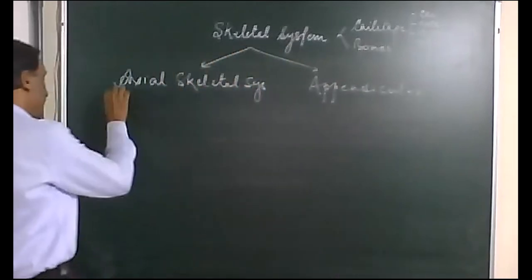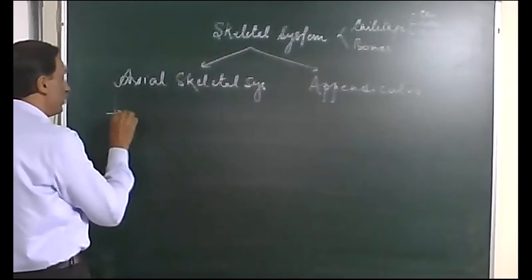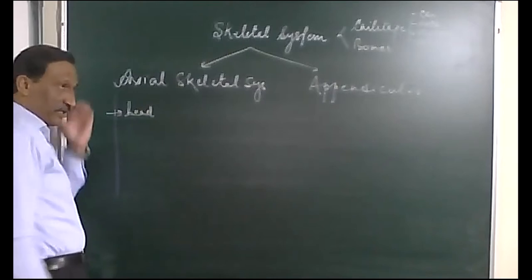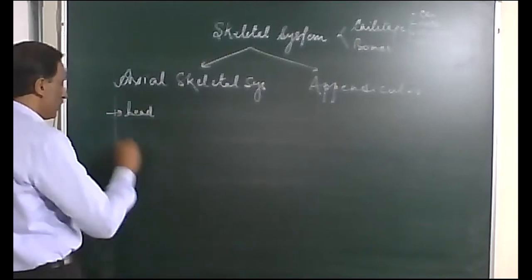The axial skeletal system consists of the head, which is the cranium and face and jaws and all.